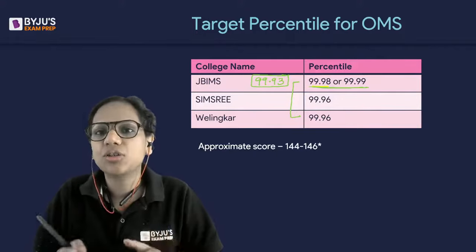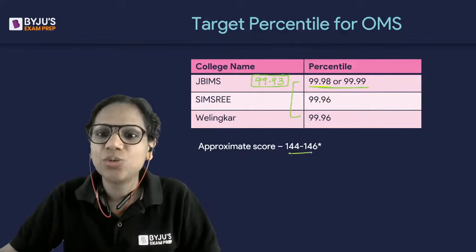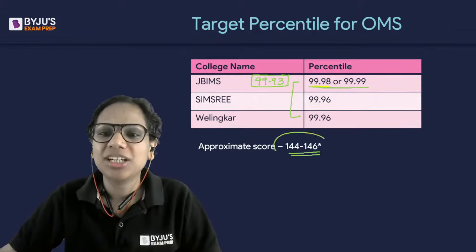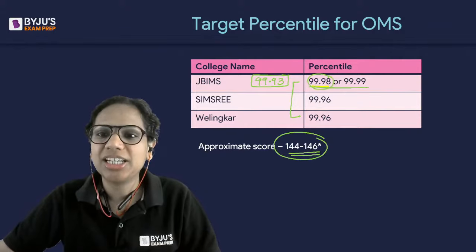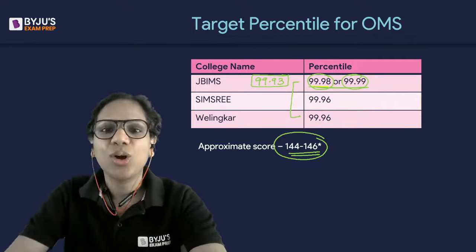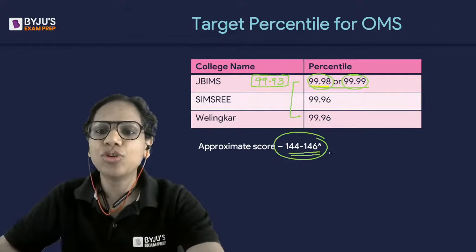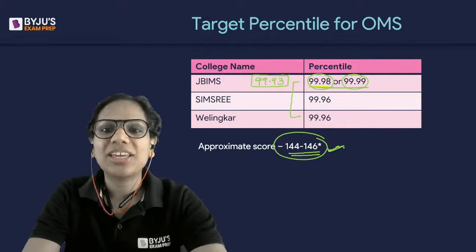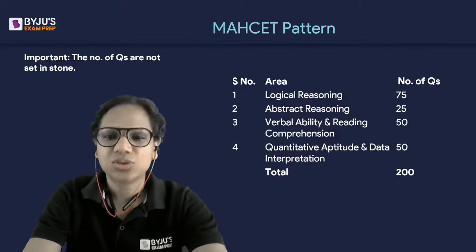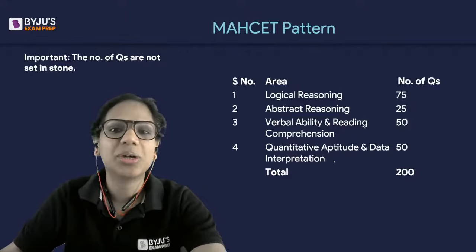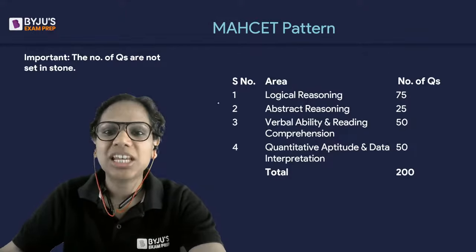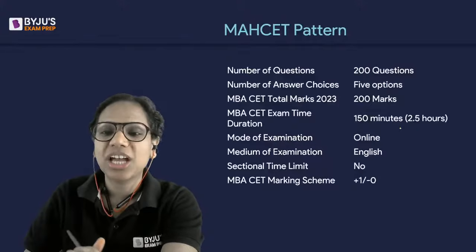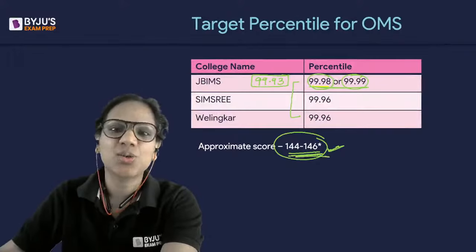See, there are no sectional cutoffs, so you have to maximize your overall score and target somewhere around 145, 146. That's the score that you have to target for this 99.98, 99.99. So if overall I am chasing a score of 150, from these four sections, because QA and DI is one section effectively, how much should I score here so that I am able to chase this score?